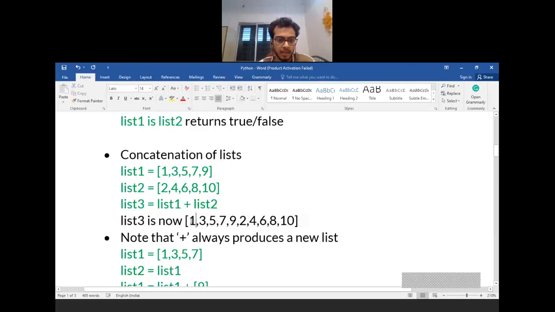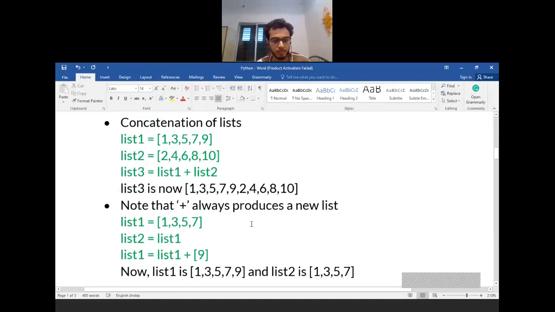The first items will be the items from list1, 1, 3, 5, 7, 9, followed by whatever elements are in list2, 2, 4, 6, 8, 10. So plus does the concatenation operation. This concatenation will always produce a new list.